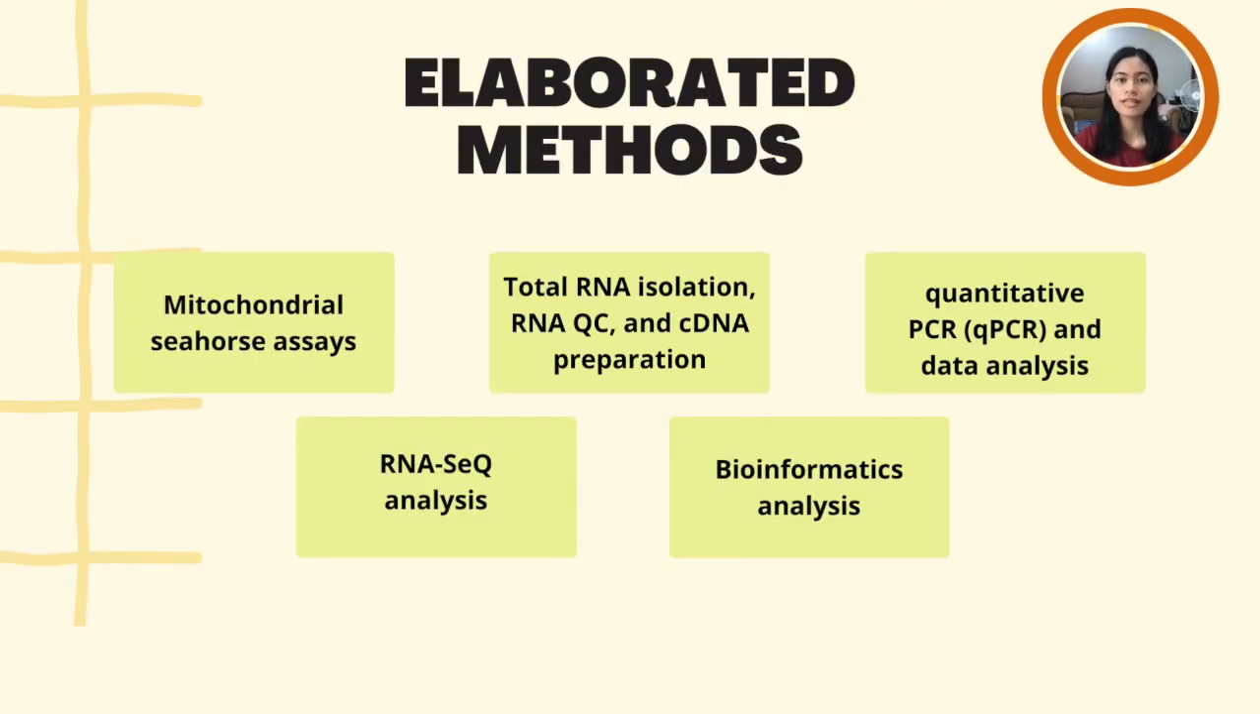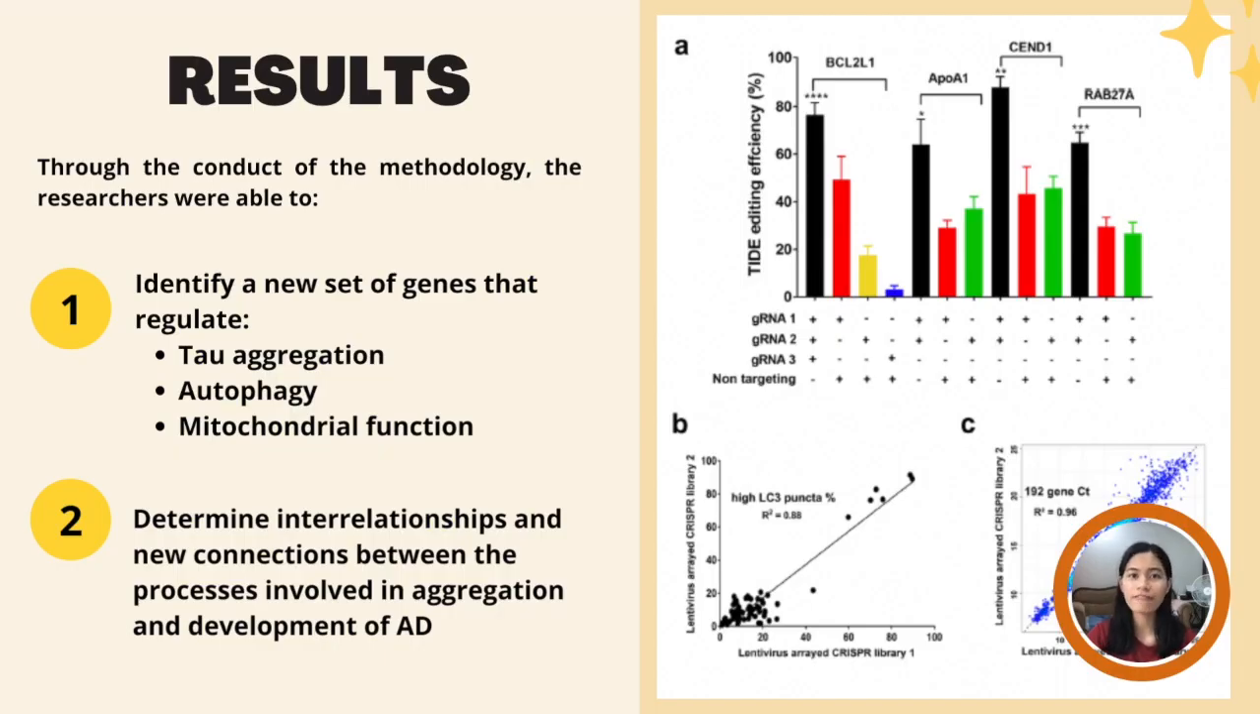Moreover, some of the elaborated methods include mitochondrial Seahorse assays, total RNA isolation, RNA-QC and cDNA preparation, quantitative PCR or qPCR and data analysis, RNA-seq analysis, and last but not the least is bioinformatics analysis. In performing the aforementioned methodologies, the researchers were able to identify a new set of genes to regulate tau aggregation, autophagy, and mitochondrial function, and second, determine new connections between the processes involved in Alzheimer's disease formation.